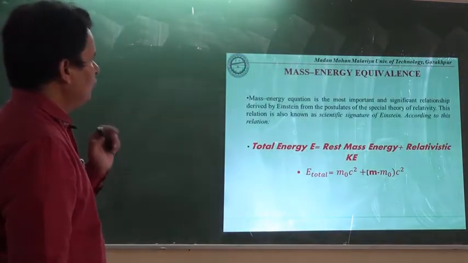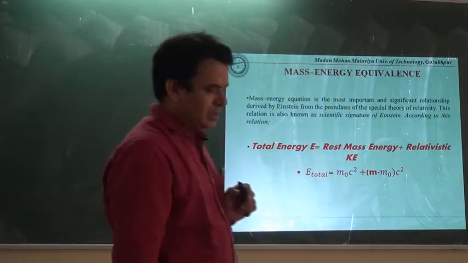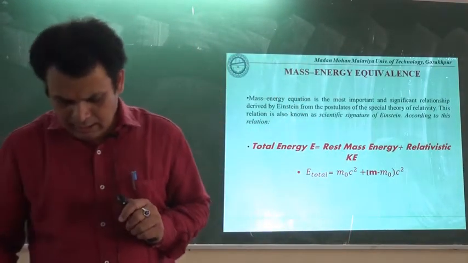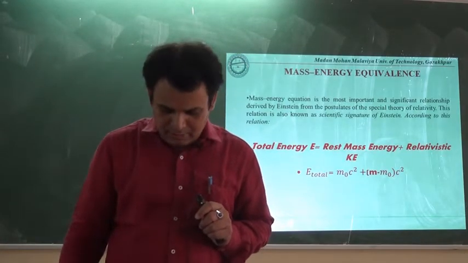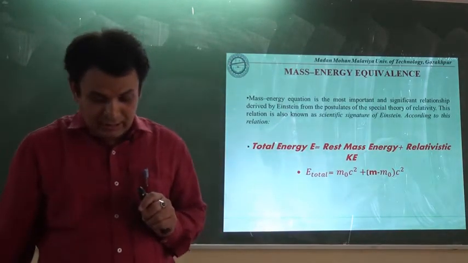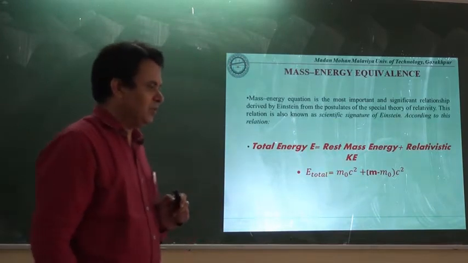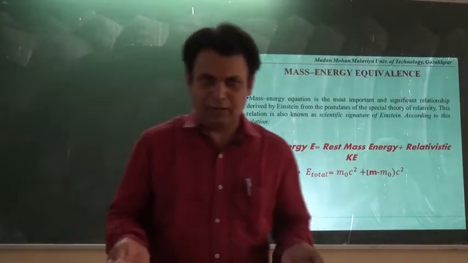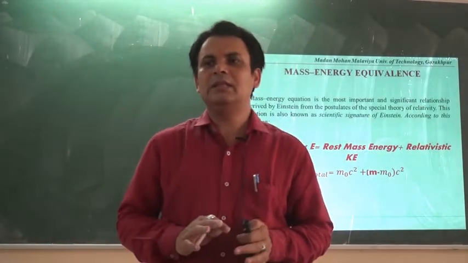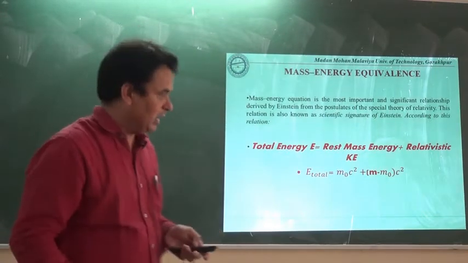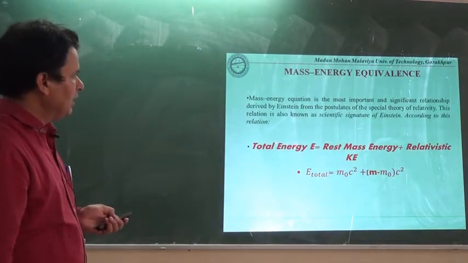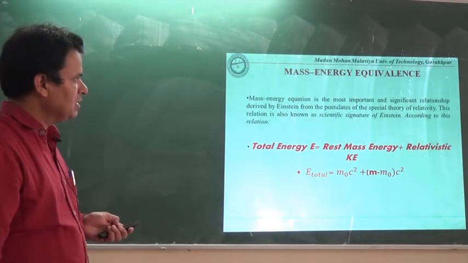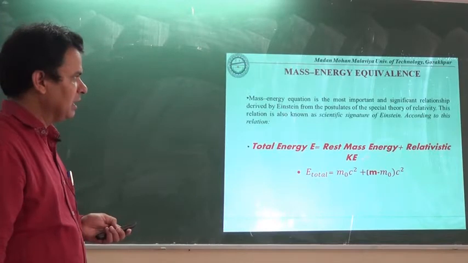Let us see what the mass energy equivalence is. It is the great equation derived by Einstein, and you will be surprised to know that all the atomic bombs as well as the interpretation where the binding energy is required to be in the nucleus for the particle, all these interpretations can be done with the help of this relation, that the total energy E of a body is equal to rest mass energy plus the relativistic kinetic energy.